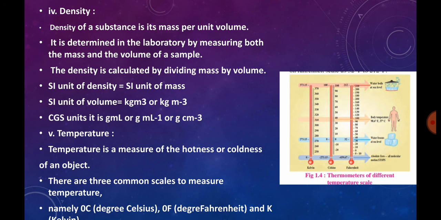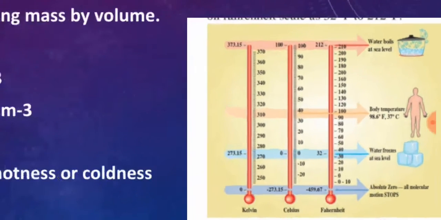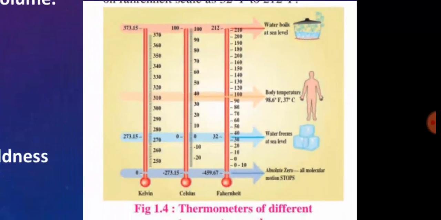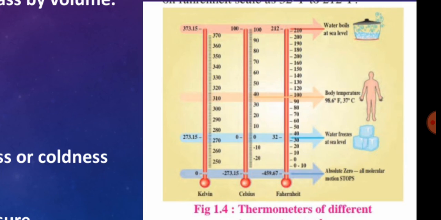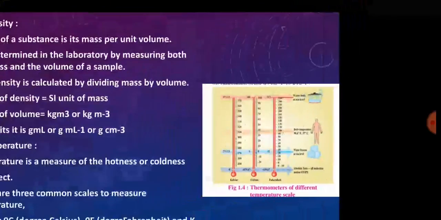Next, coming to temperature. Temperature is a measure of hotness or coldness of a substance. Whether a substance is very hot or cold, if we measure that, it is called the temperature. So there are 3 common scales to measure the temperature. One is degree Celsius, another is Fahrenheit, and another is Kelvin. If you see here in the picture, these are Kelvin, Celsius and Fahrenheit. So this is about the temperature.